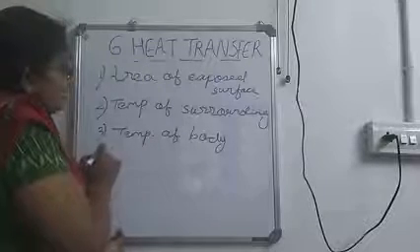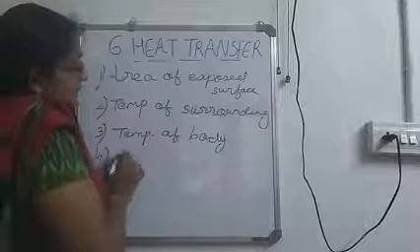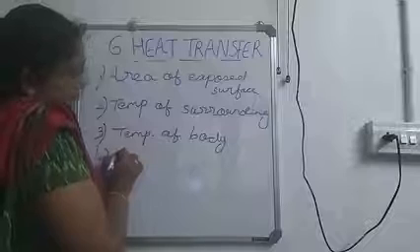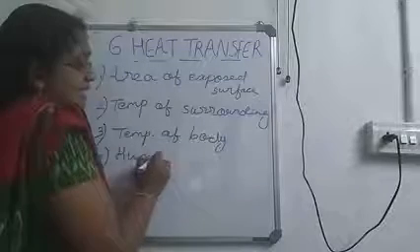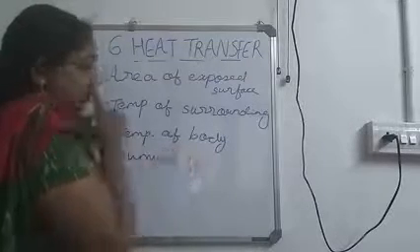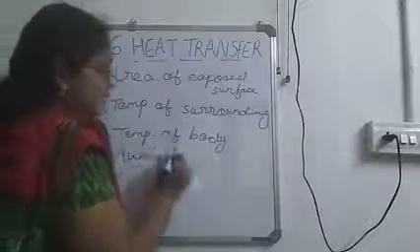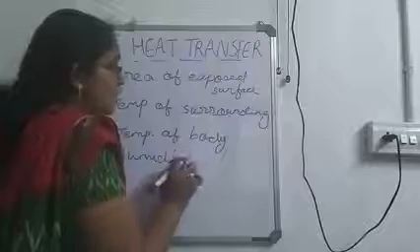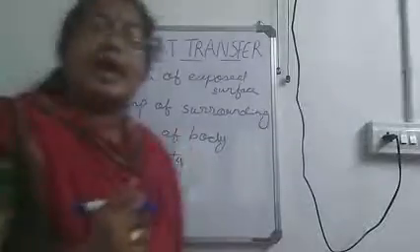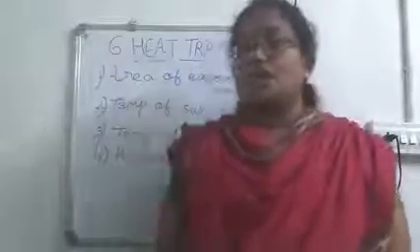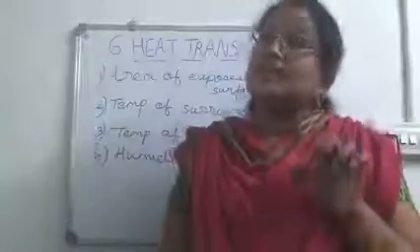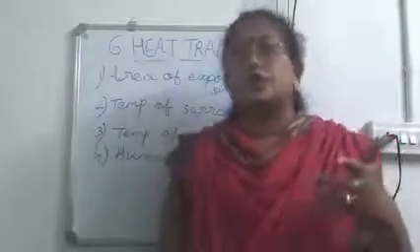Now the fourth one is the presence of water vapor, or humidity. What is humidity? Humidity is the presence of water vapor in the atmosphere. Now, if the humidity increases, what happens to the rate of evaporation? Rate of evaporation decreases with an increase in humidity.